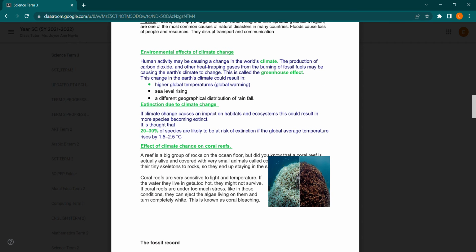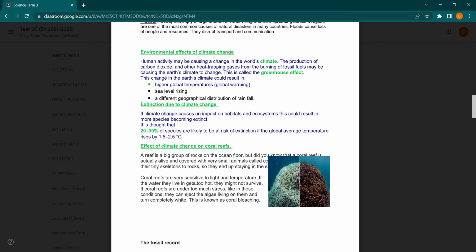The effects of climate on coral reefs. A reef is a big group of rocks in the ocean. But did you know that the coral reef is actually alive and covered with very small animals called corals? These animals glue their tiny skeletons to rocks so they end up staying in the same place their entire lives. Coral reefs are very sensitive to light and temperature.